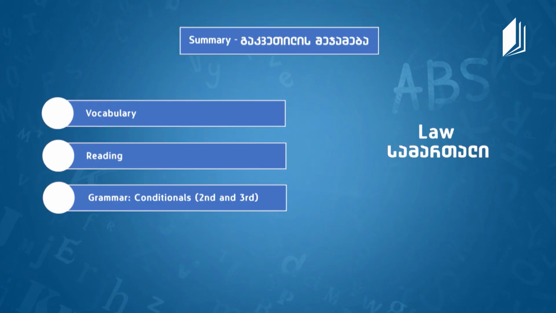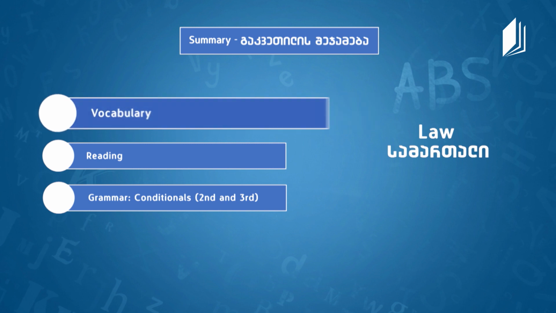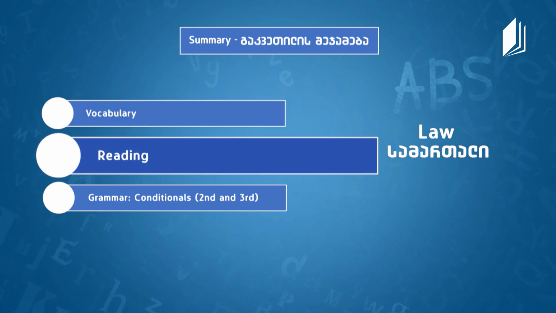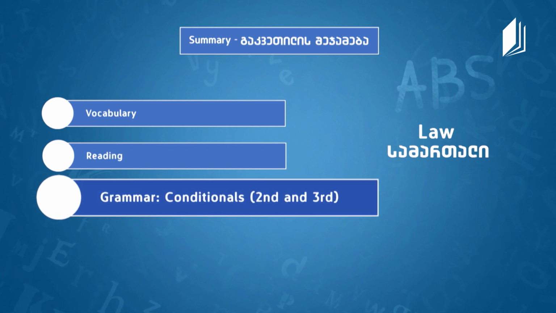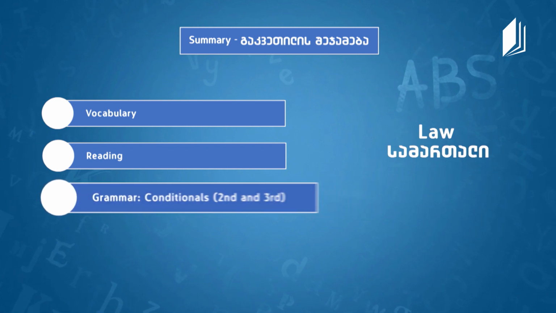Now it's the end of the exercise, and I think that it's time to wrap up the lesson, Mr. Darrell. Indeed, we looked at vocabulary, as you remember, for the reading text. We did the reading text itself, quite interesting. And we moved on to grammar. We talked about the third and the second conditionals. Okay, very interesting. I think that the vocabulary we learned was really useful for everyone, right?